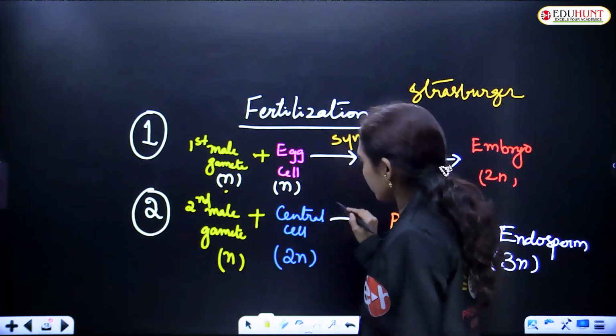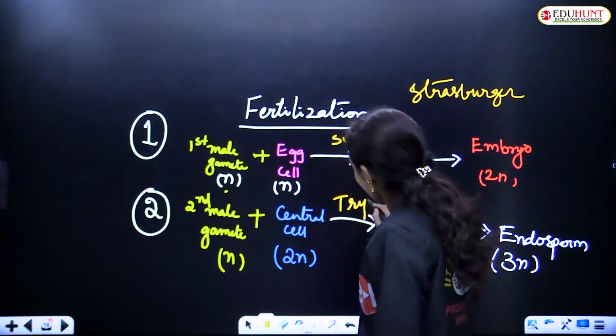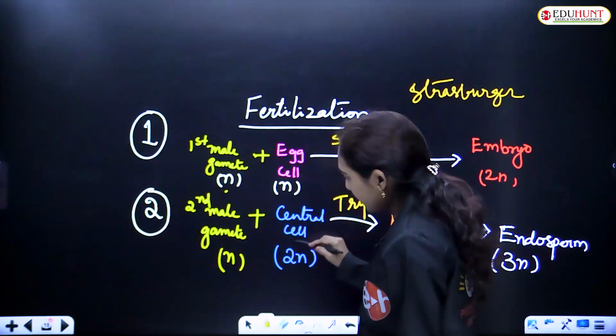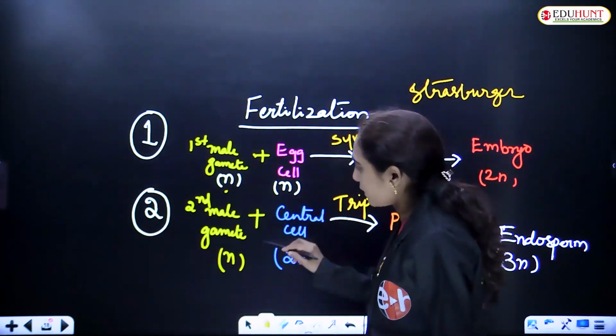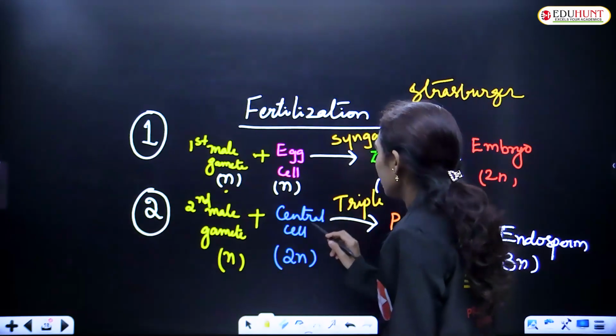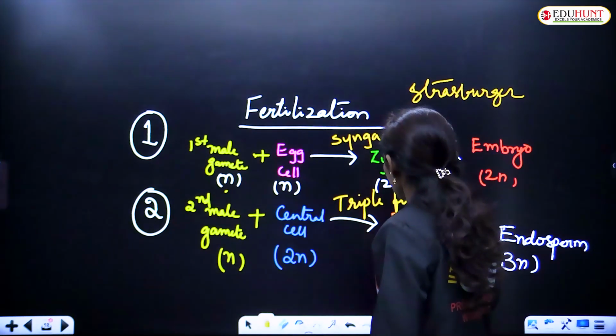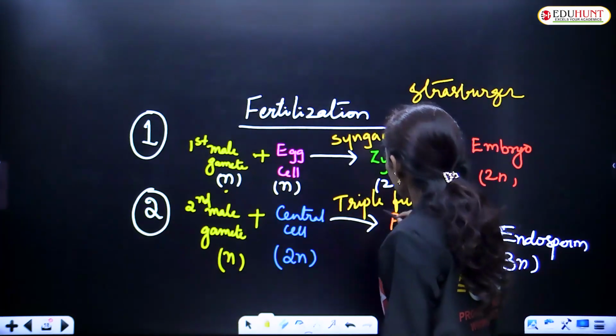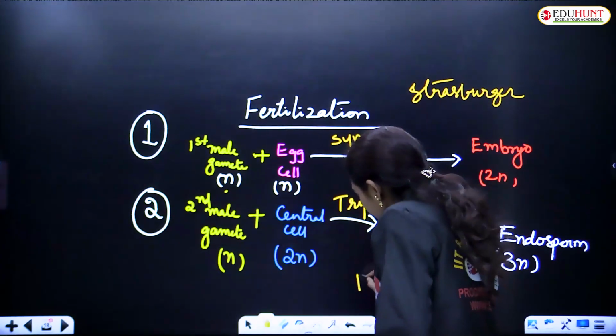And this is called triple fusion. Triple ఎందుకంటే ఆల్రెడీ 2 న్యూక్లియస్లు ఇక్కడ ఫ్యూజ్ అయ్యాయి, అండ్ another third nucleus is fusing with the central cell. Triple fusion. So this was discovered by Navashin.